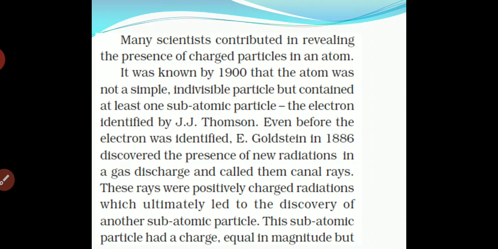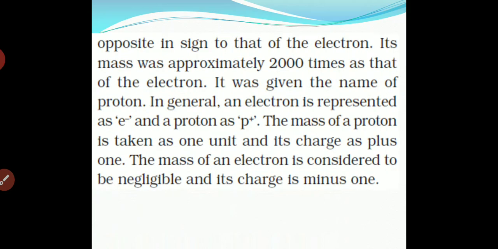While performing experiments with gas discharge, he found a new radiation and called it canal rays. These rays were positively charged, which ultimately led to the discovery of another subatomic particle, said to be the proton.